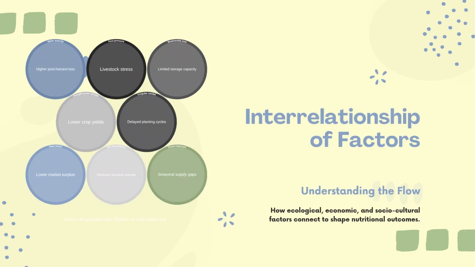The interrelationship of factors. We have mentioned so many factors that affect malnutrition or nutrition status of the community. These factors are all interrelated.